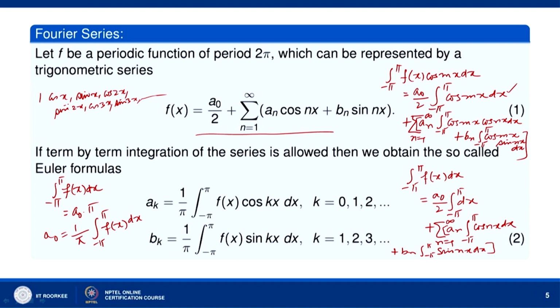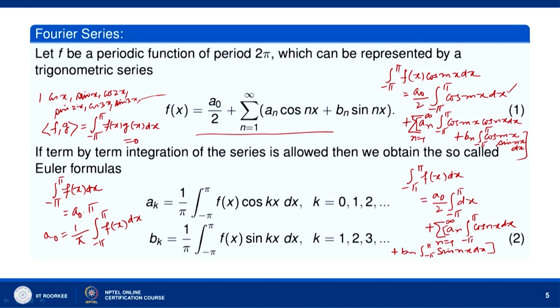So, if you take any function f and a function g, the inner product of f with g is equal to the integral over minus pi to pi of f(x) g(x) dx. This is equal to 0.